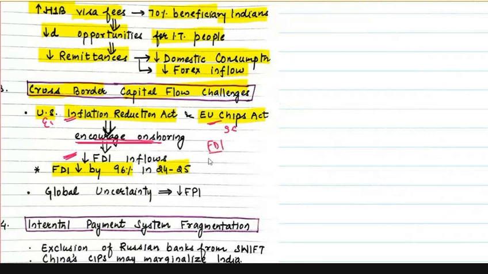If we talk about FPI, then this global uncertainty will also lead to a reduction in FPI, because no one would like to invest, no one would like to take a risk when there is uncertainty. This global uncertainty is also causing a reduction in foreign portfolio investment.